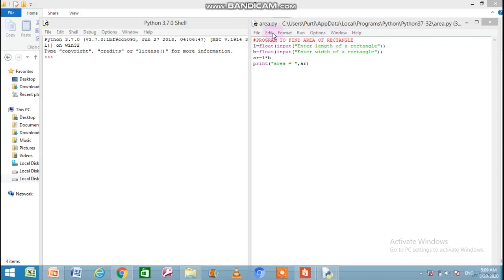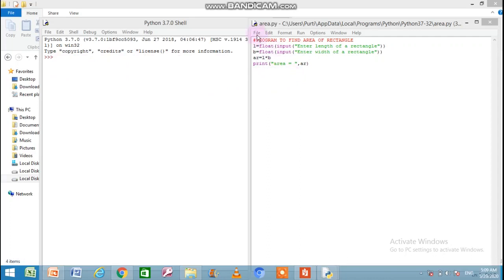It will not take part in the compilation. So a program is here for finding the area of a rectangle, and it will be known as a sequential program. Why? Because in this program all the statements will execute one by one from top to bottom and show their output on the output screen.